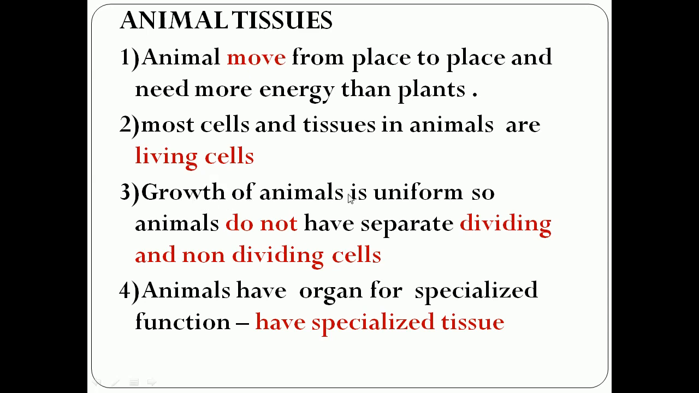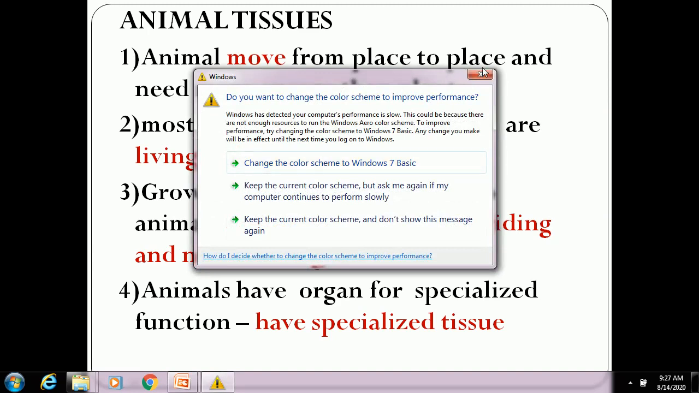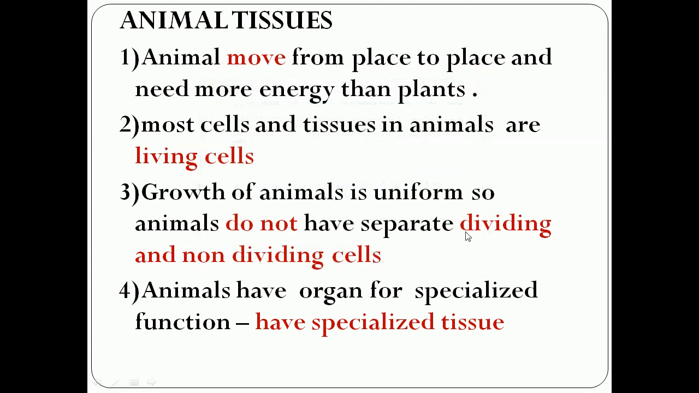Growth of animals is uniform, but in plants the growth takes place in particular regions of the plant. Animals do not have separate dividing and non-dividing cells. But we have seen that plants have two types of tissue: meristematic tissue, that is dividing tissue, and permanent tissue, which is non-dividing tissue. But in animals or human beings, we do not have separate dividing and non-dividing cells.